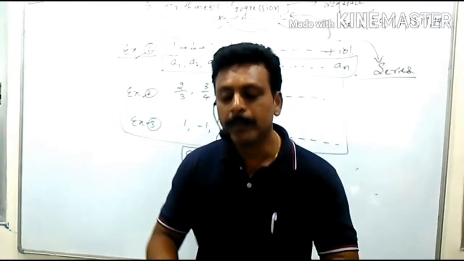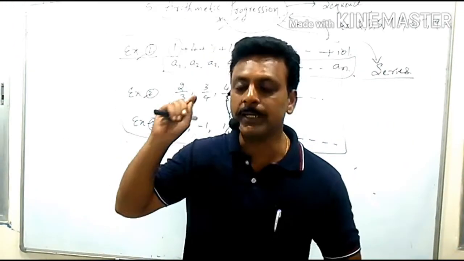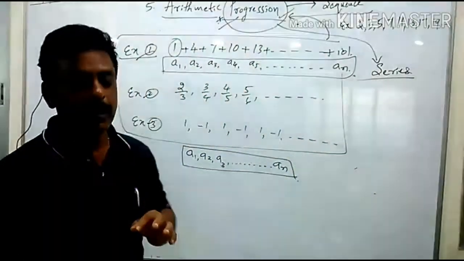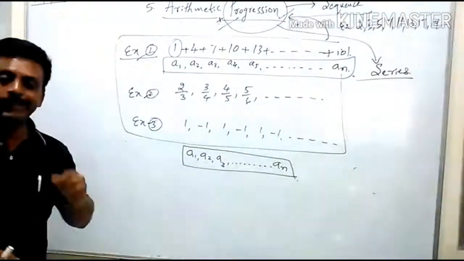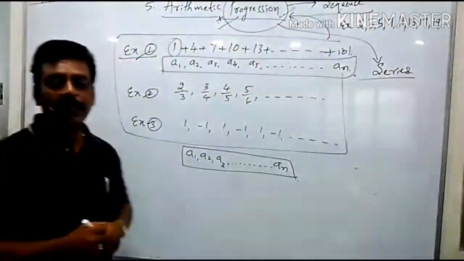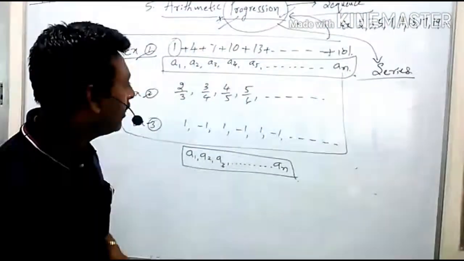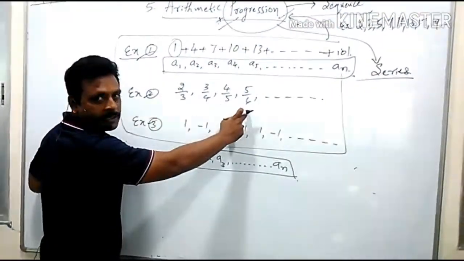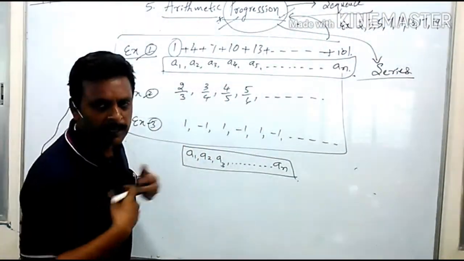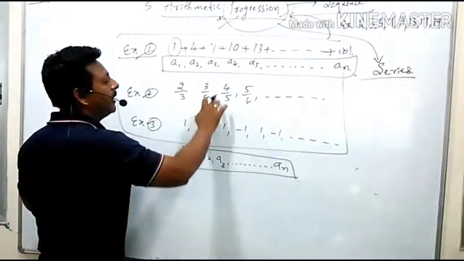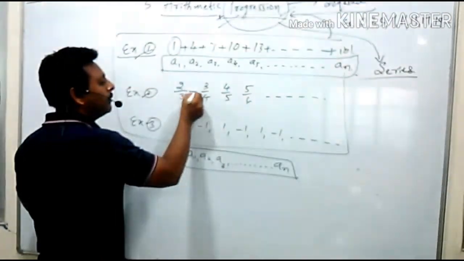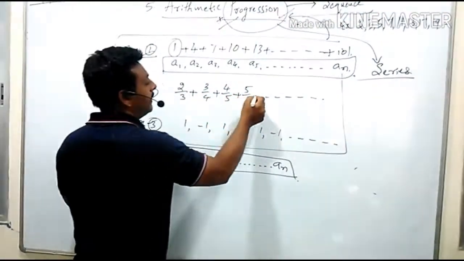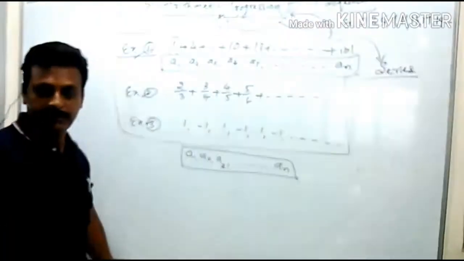The sum of terms of progression is called a series. I repeat, the sum of terms of progression is called a series. According to that, this is a progression. Sir, I want to make it a series. Don't do any kasrat here. Don't do any yogas. Only remove the comma and put a plus. Then you will get a series.